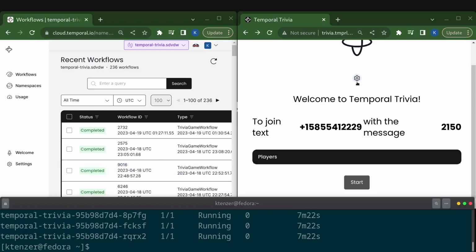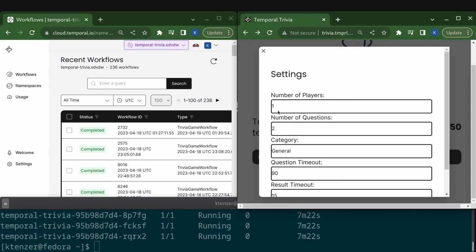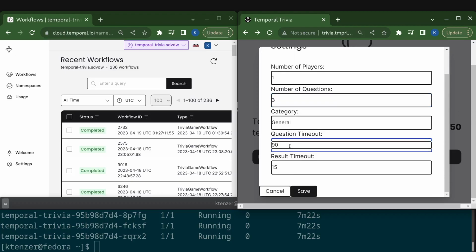So I'm going to start this game. I'm going to go into the settings. We configure a number of players. Sadly, I'm just by myself, so 1. I'm going to set the number of questions to 3. You can give it a category. You can set the question timeout, which I'm going to increase to 300, so we have some time to try to break things while we're doing this game.